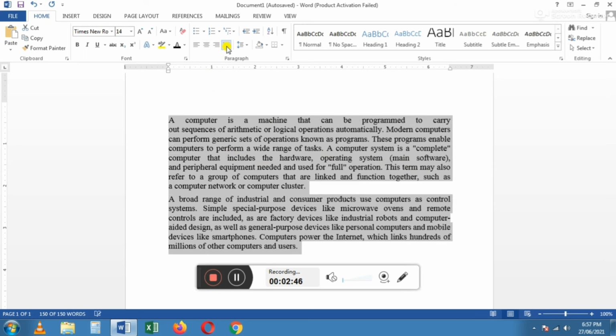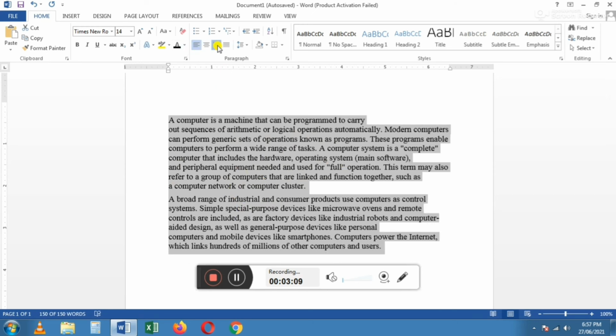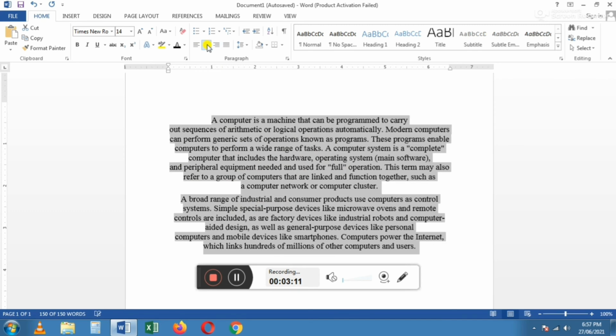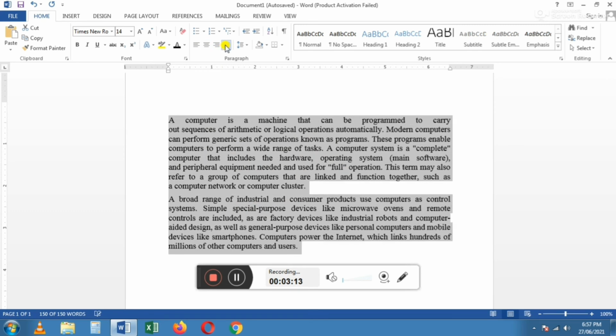I am giving the justify for the selected text. This is the justify alignment, that is, the text is aligned evenly between the right and left margin. Okay. So these are the four alignments of the selected text: left alignment, right alignment, center alignment and justify. Could you understand, children?